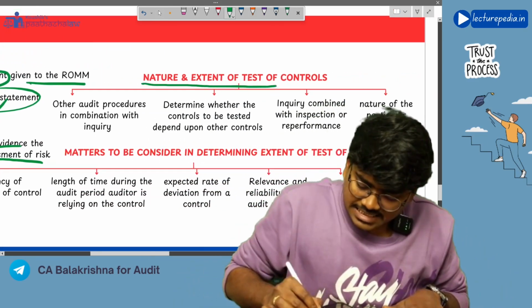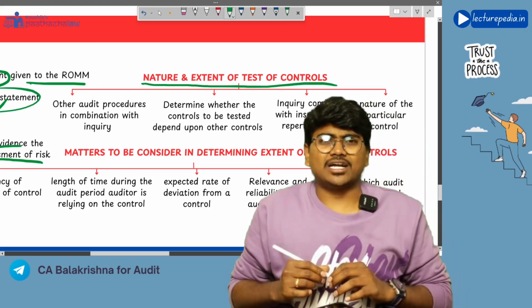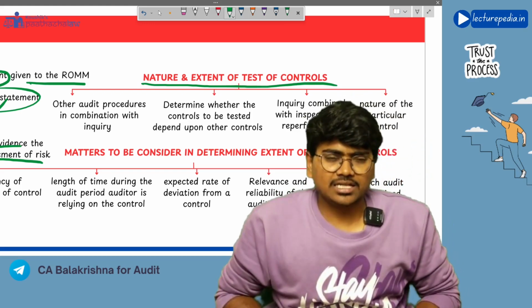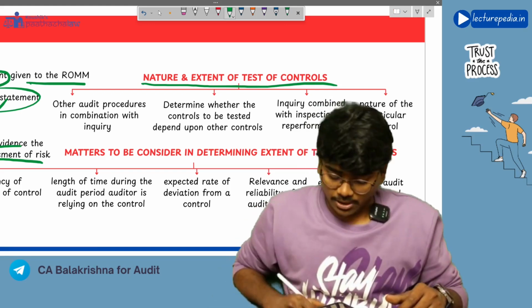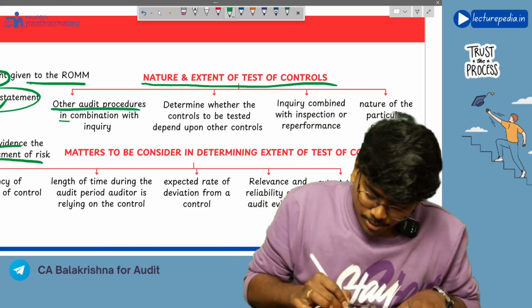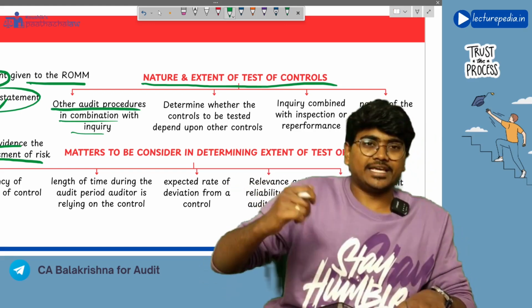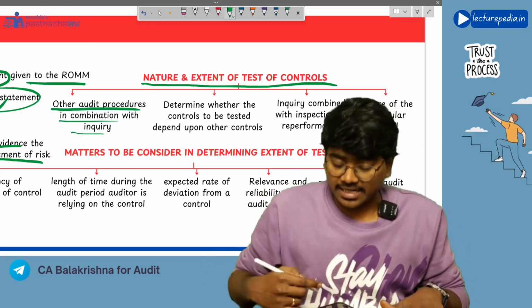Next, nature and extent of test of controls. Now, the controls in the organization have to be tested. So, what is the nature of test of controls that you will perform? You will perform other audit procedures in combination with inquiry. Inquiry means asking questions about the internal controls.